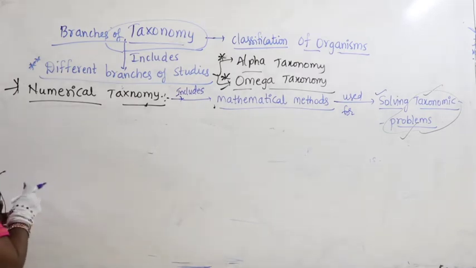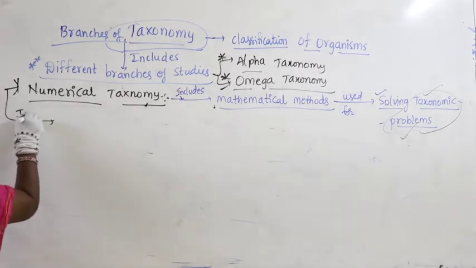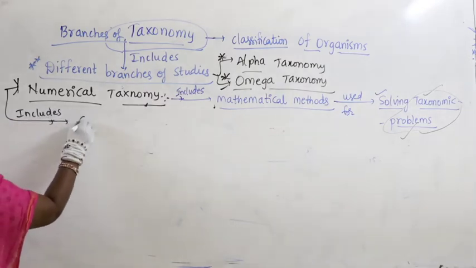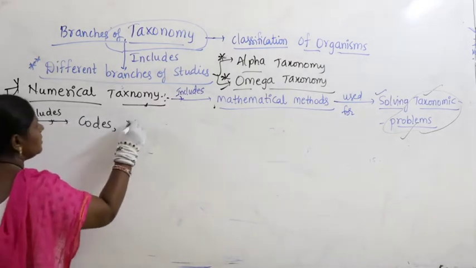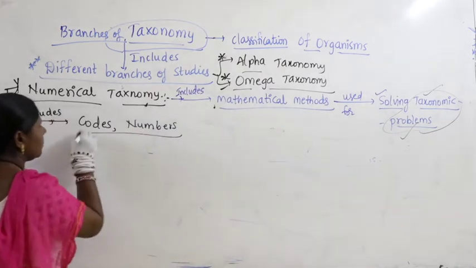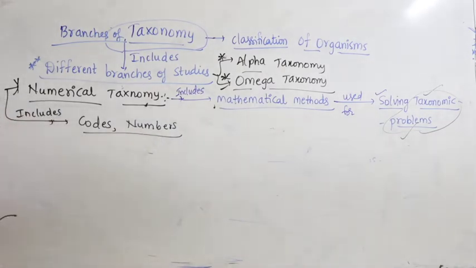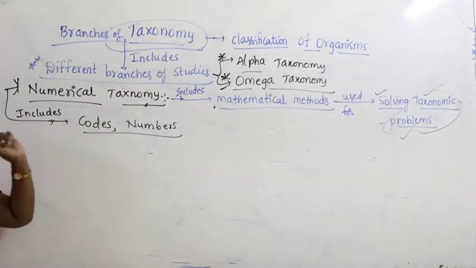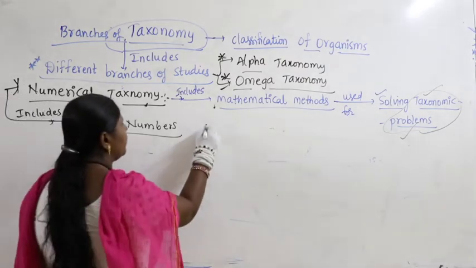So here it includes codes and numbers. For example, C is the code for corolla. Suppose in Fabaceae the number of corolla is 5, meaning 5 petals. Corolla means petals. There are 5 petals in Fabaceae. Then what will you write? Code C is corolla, 5, so C5. I am writing it here for you to understand.